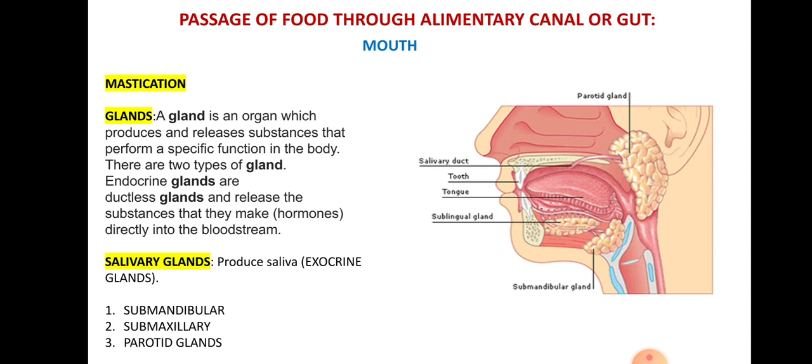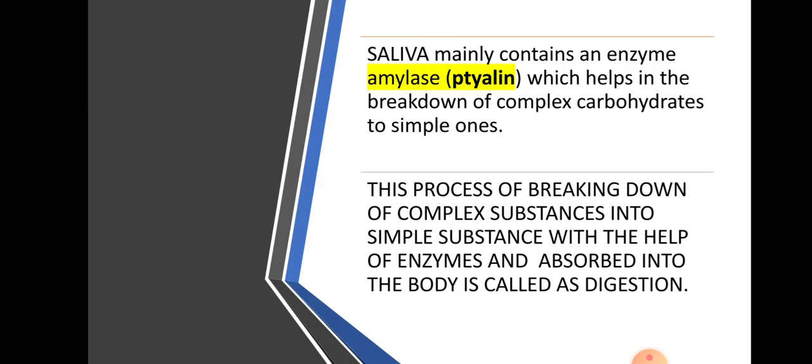The first pair is located at the side of the jaw, called submandibular. The second pair is located below the tongue, called submaxillary. The third pair is located at the side of the ear, called parotid gland. What is the main enzyme present in the saliva? It is amylase, ptyalin, P is silent over here, which helps in the breakdown of complex carbohydrates to simple ones.